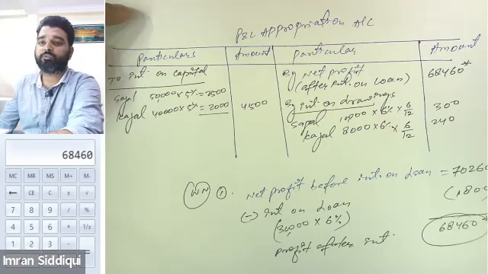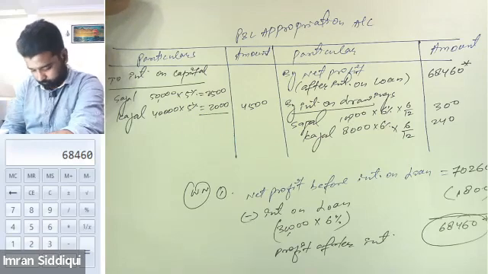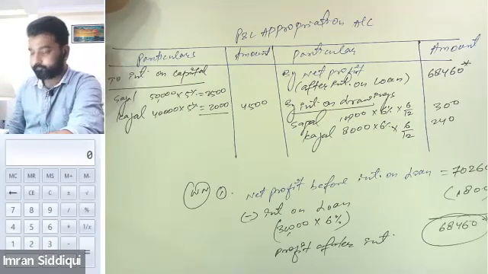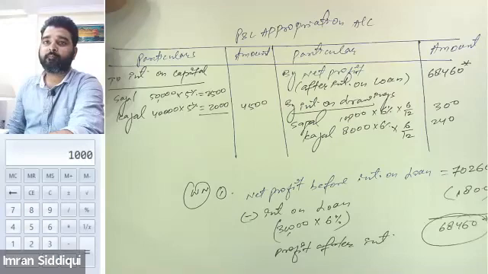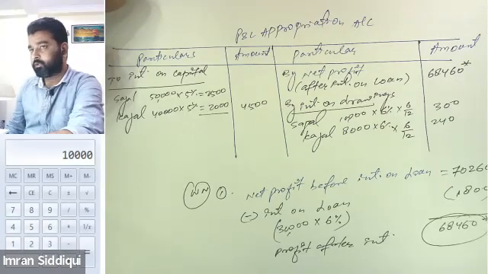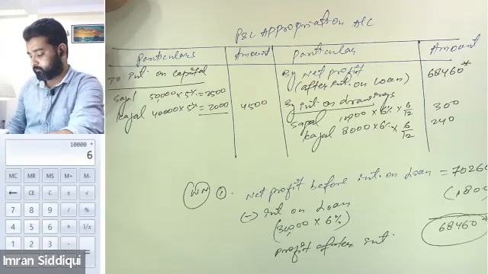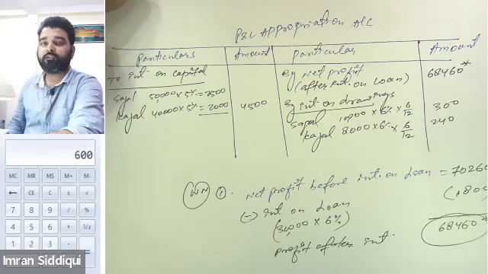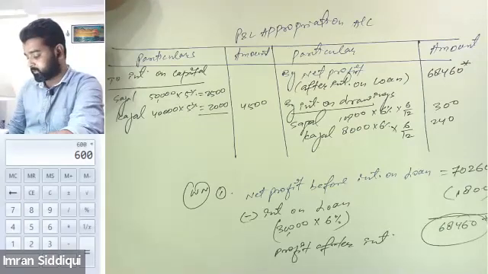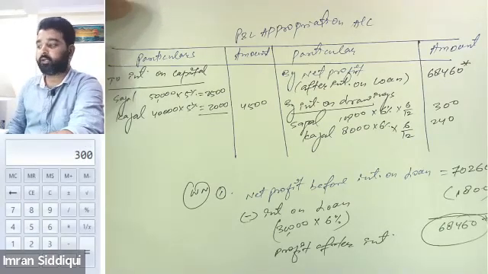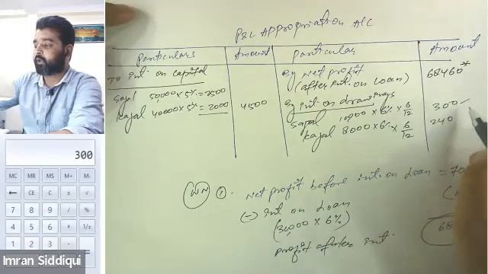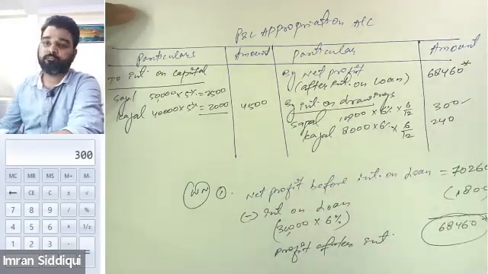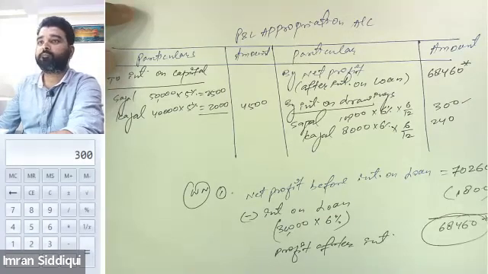Shall I explain it again? 10,000 into 6%, 6% of 10,000 will be 600, and we will multiply it by 6 and then divide it by 12. We will get 300 only. And for Kajal, it will be 240. Halima, this is clear, na?